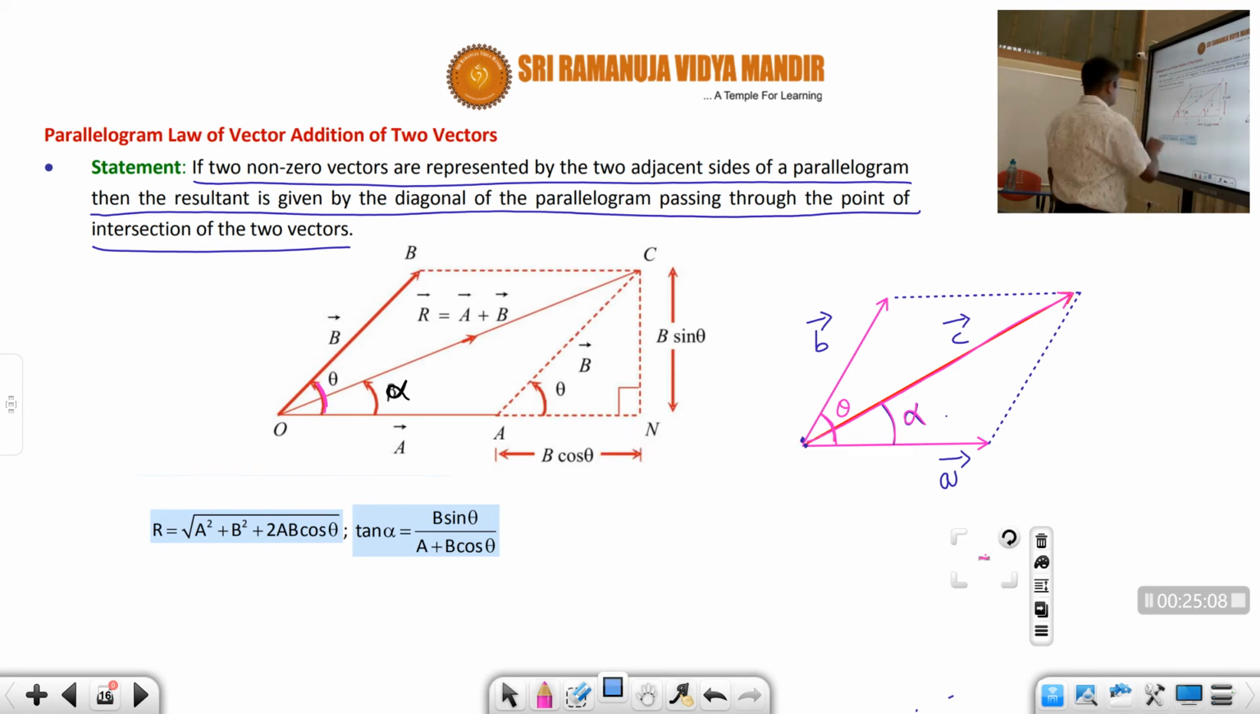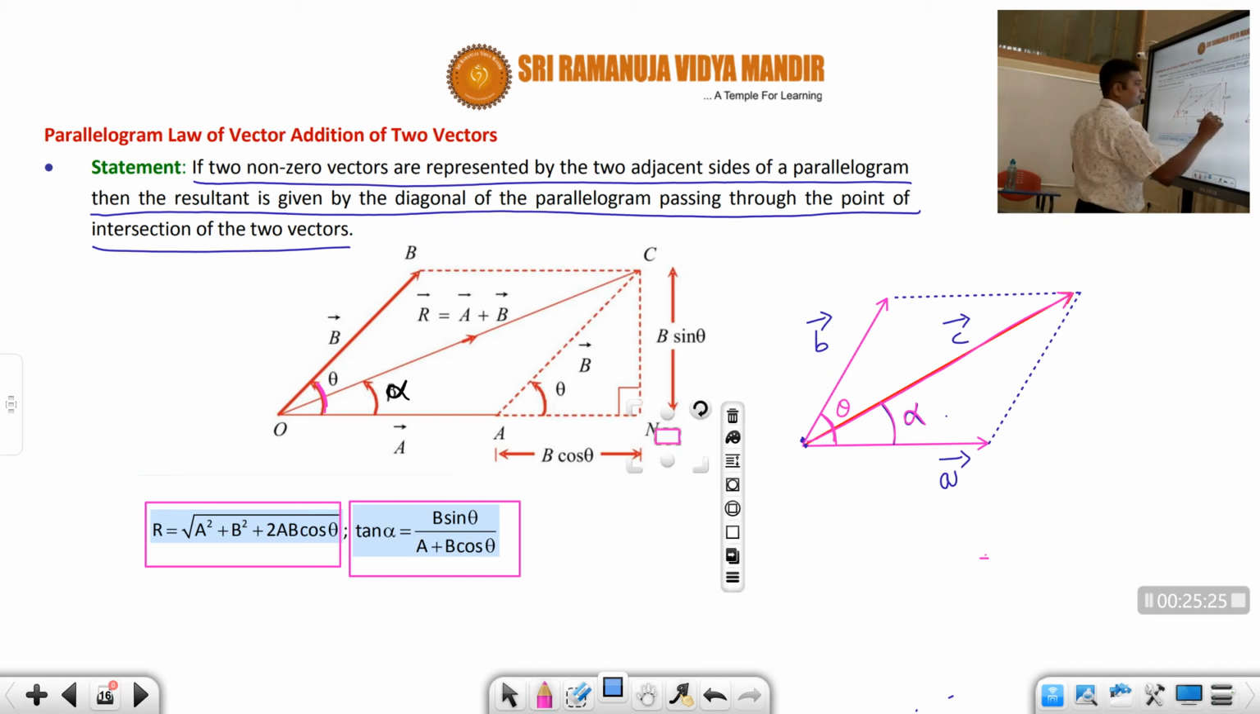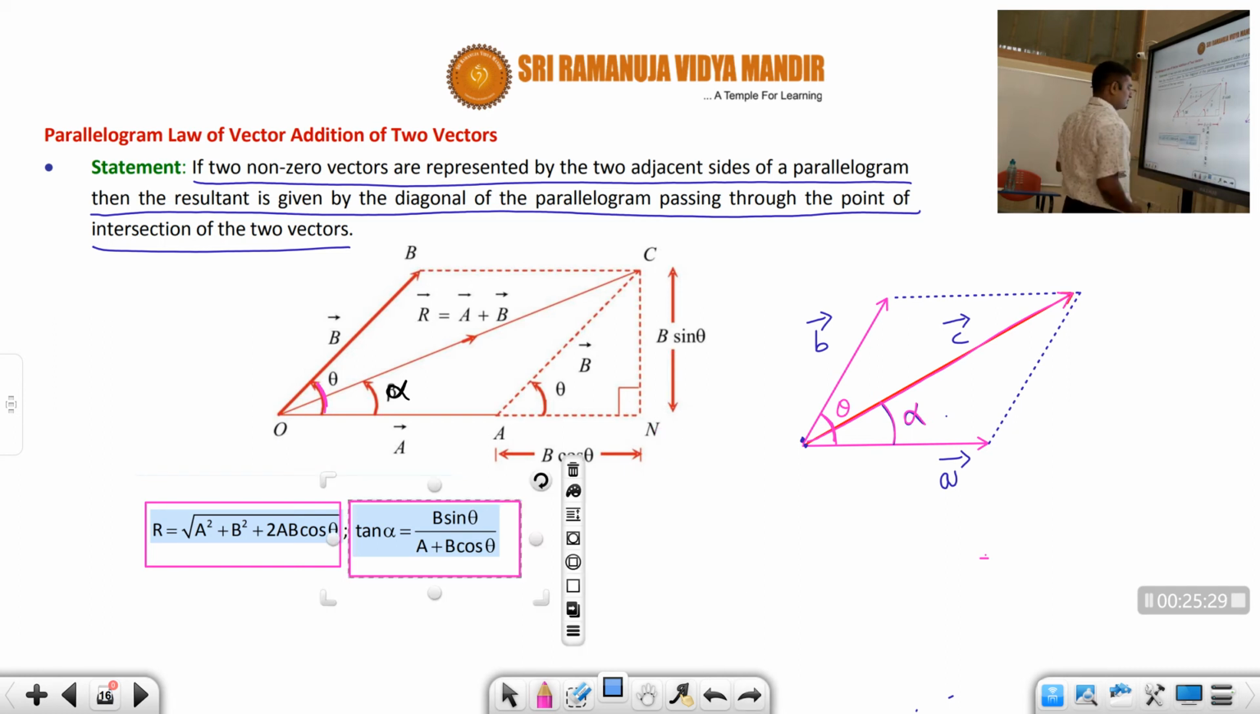R is equal to root over a square plus b square plus 2ab cos theta. And what is the angle made by this resultant with the a vector, students? Tan alpha is equal to b sin theta by a plus b cos theta. The way to derive these expressions is from the above diagram. Right now it is not required, but you should remember these formulas by heart, students.